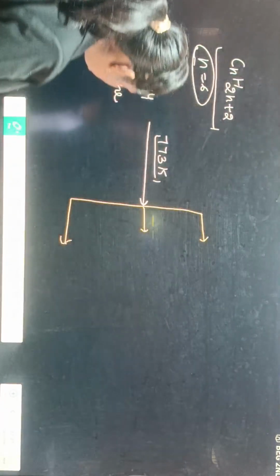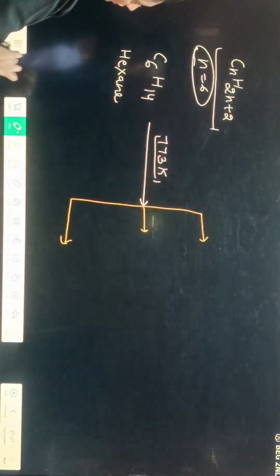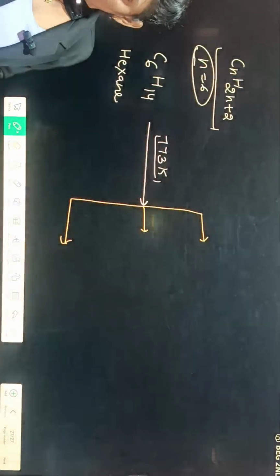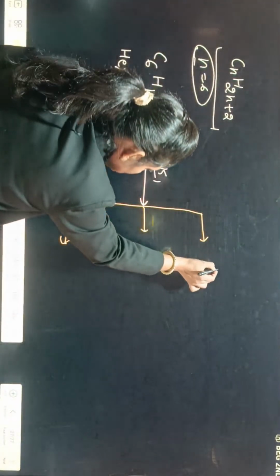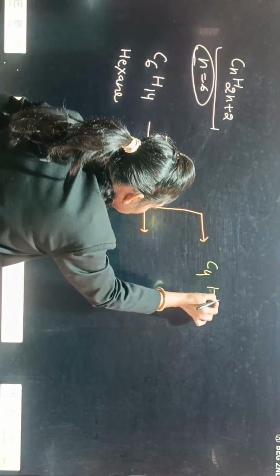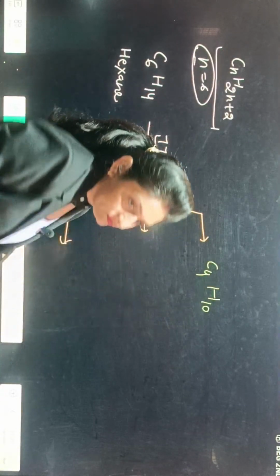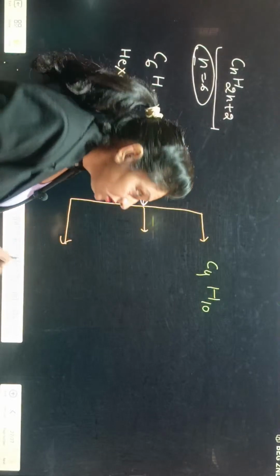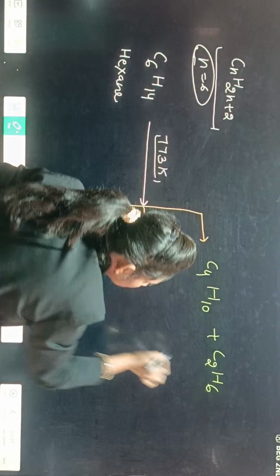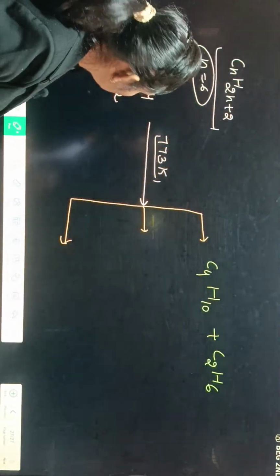Like, below that we can take butane. Butane is C4H10, plus two more carbons are there, so ethane also.